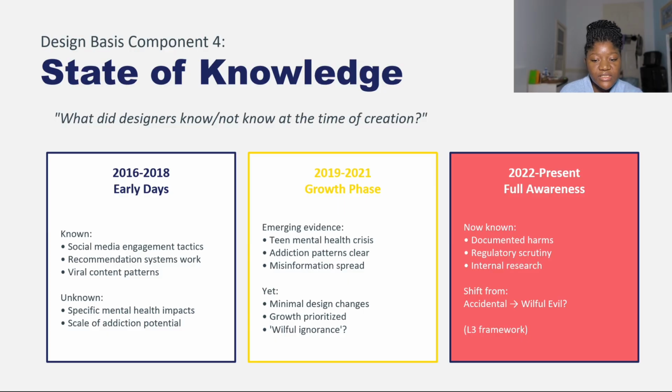However, during TikTok's growth phase in 2019 to 2021, there was emerging evidence of a teen mental health crisis. Addiction patterns were becoming much clearer and misinformation was widely spread. Yet, there were very minimal design changes. Growth was still prioritized, and this can be categorized under willful ignorance.